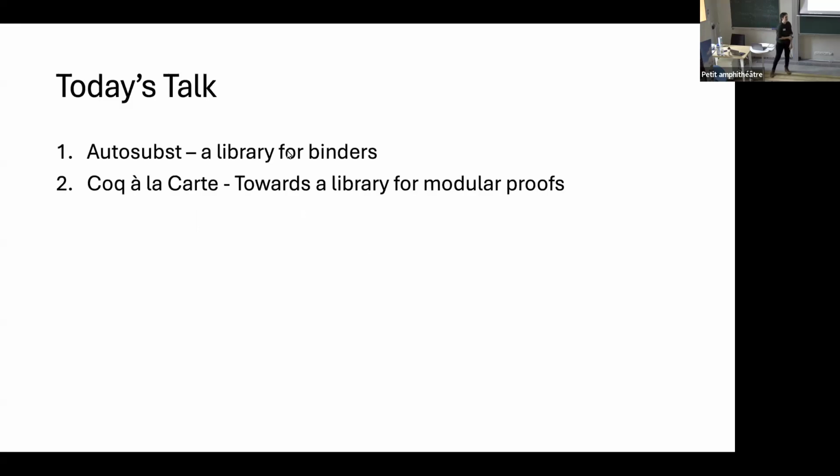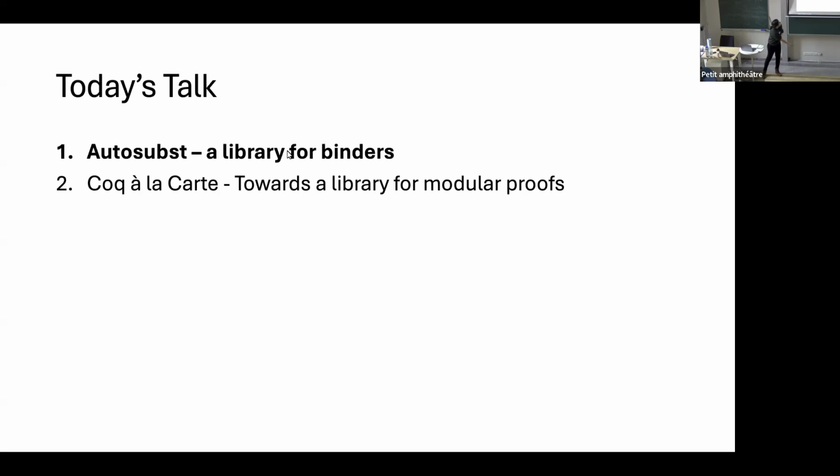Today's talk I will split into two parts. First, I will talk about the core Autosubst library, which is a library of binders. Then I want to use the second part to talk about an extension, which is a little bit orthogonal, but also basically targets how to have a library for programming languages proofs in Coq a la carte, or how we could have a library for modular proofs. The second part is a little bit more work in progress.